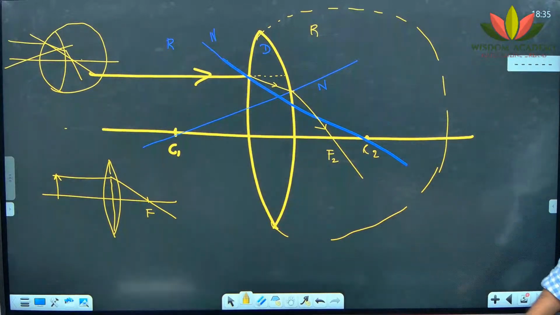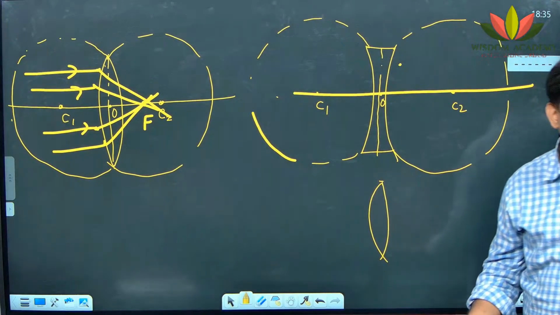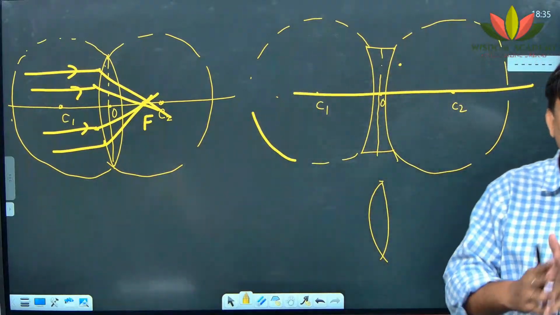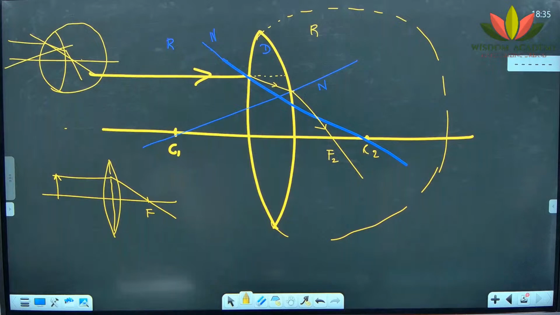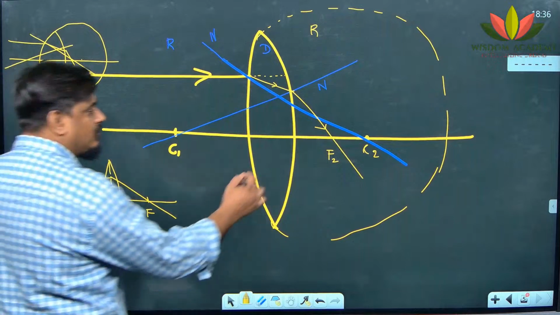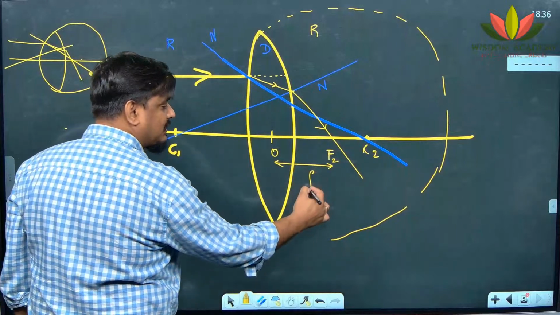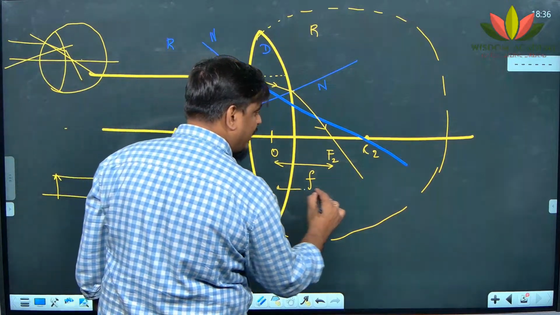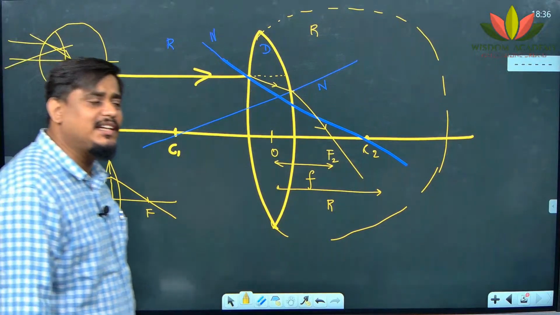So coming back to what we were discussing, we are discussing the different points of a lens. I hope you understand what is the principal axis, the center of curvature, the focus, the focal length, the radius of curvature. I'll come to aperture later. See here, from the optical center, if you join the focus, what is it called? Focal length. From the optical center, if you join the center of curvature, what is it called? Radius of curvature. What is the relationship between F and R?